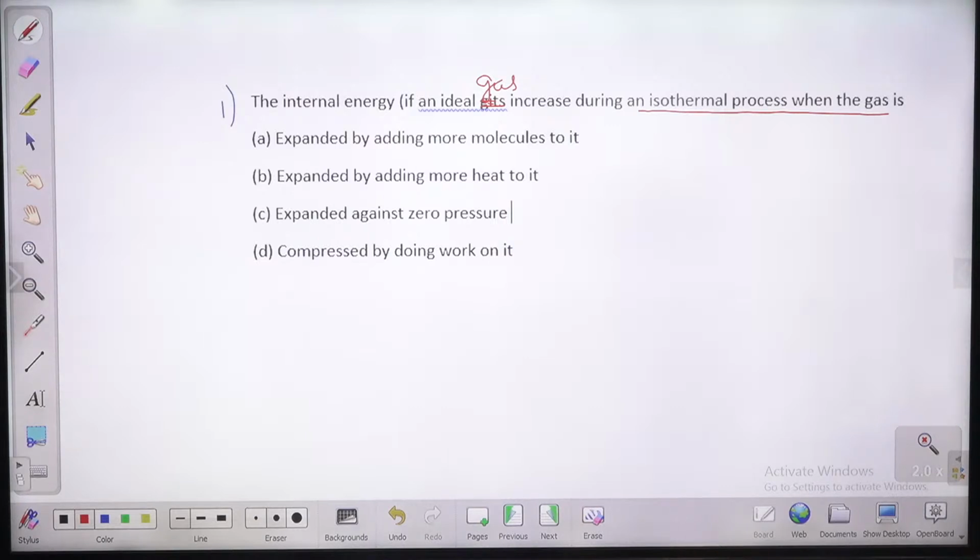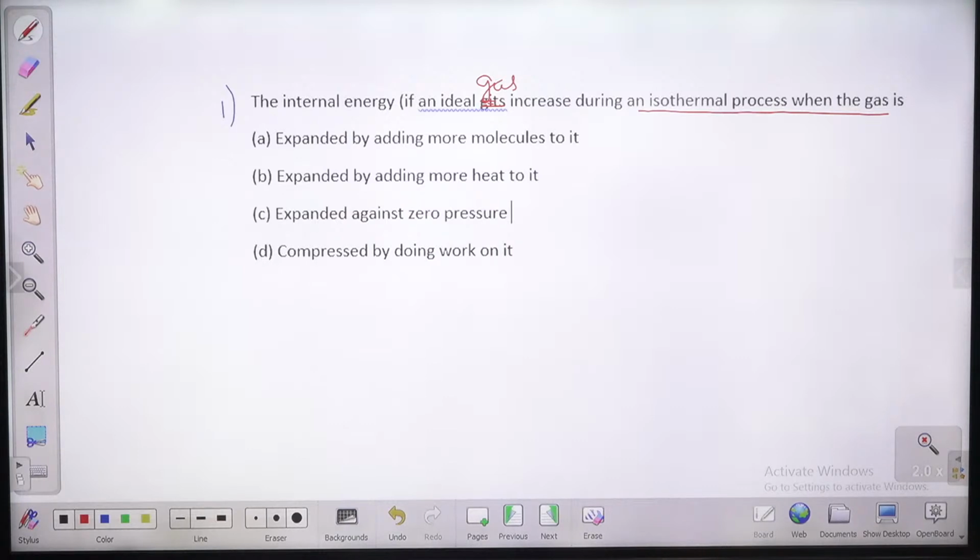I'm picking all questions related to BHEL and HPCL. I'm not taking high-level, GATE-level questions. That NPTEL series also we are going to start soon, after 10-15 days. We are thinking of starting the NPTEL series also, that we started last year. In that series we will solve very good quality questions related to GATE also.